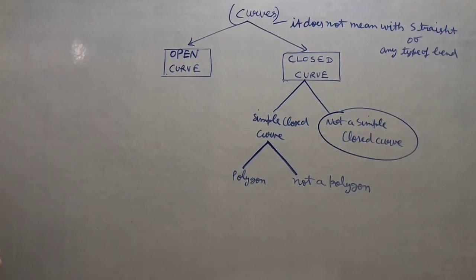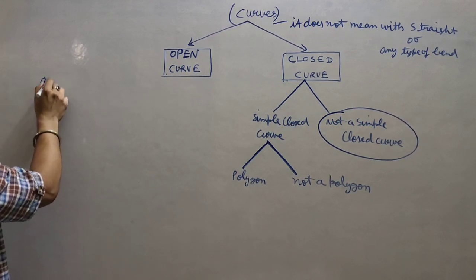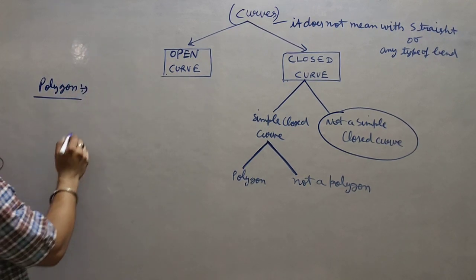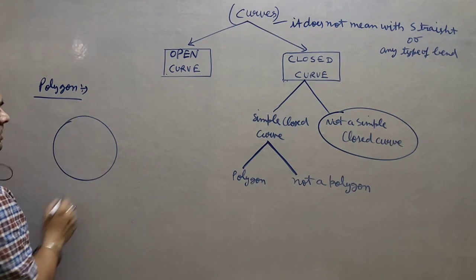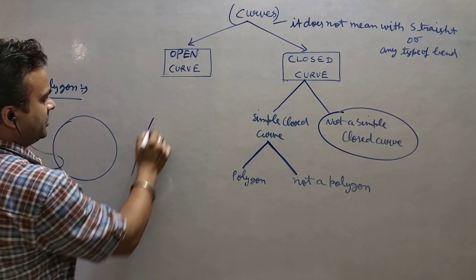Suppose I am taking polygon. What is a polygon here? We can define it like this. Suppose I am taking this one, a circle. You can see there is no straight line in this figure. Suppose I am taking this one.